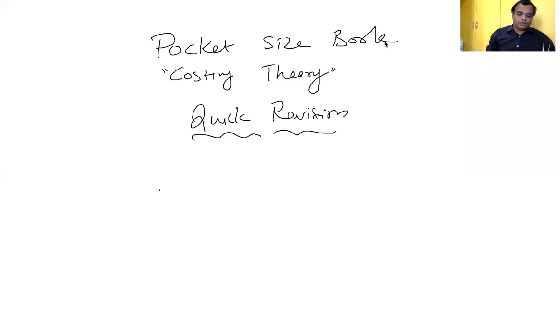Next question, important question. 5 methods of segregation of semi-variable cost: graphical method, analytical method, high point, low point method, least square method, and the comparison method. This question is a frequently asked 3 mark question. All the 5 points you have to write so that you can get 3 marks.